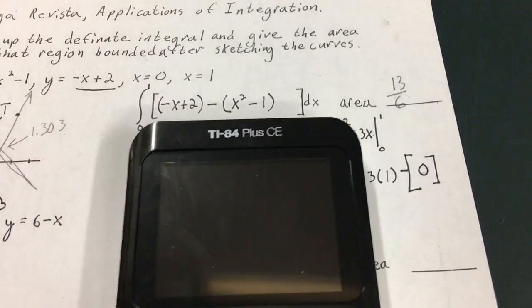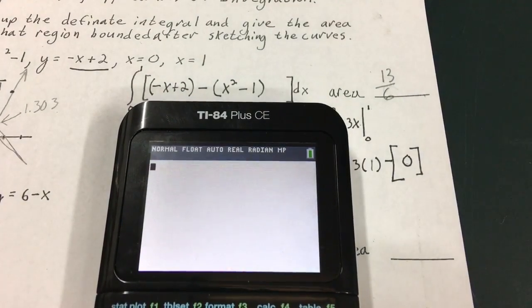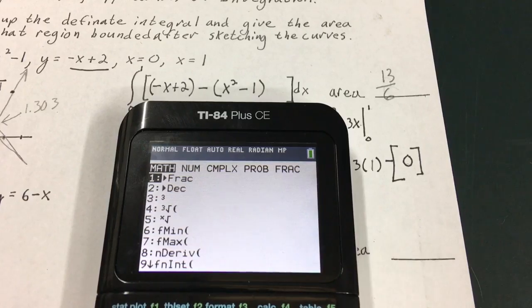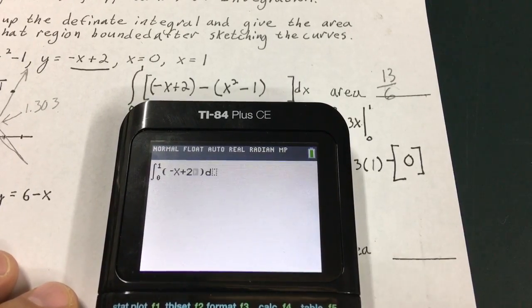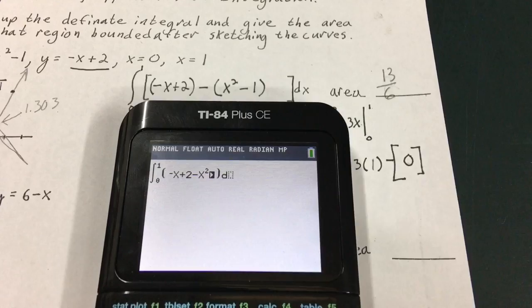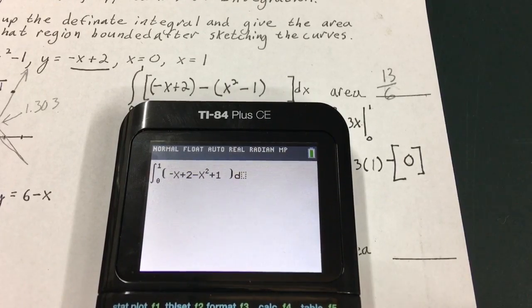Let's see if we can't get 13 over 6 from the integral. Math 9, from 0 to 1 of negative x plus 2 minus x squared. Notice I could have simplified, but I'm just going to go with the flow. Plus 1, I know enough to do that, distribute the negative. Dx.